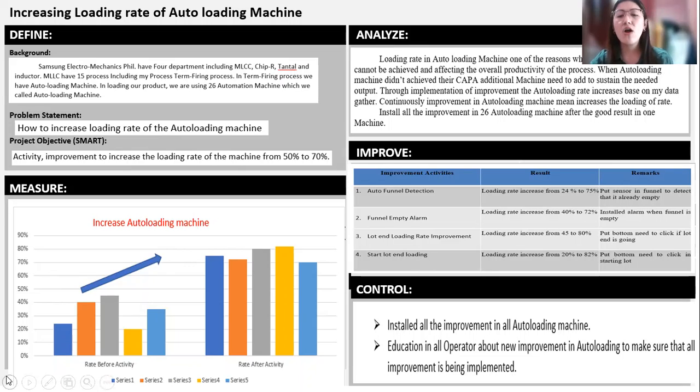Control. Install all the improvements in all autoloading machines. Educate all operators about the new improvements in autoloading to make sure that the improvements are being implemented. Through this, all autoloading machines can possibly achieve their capacity, our target, and also our target loading rate.